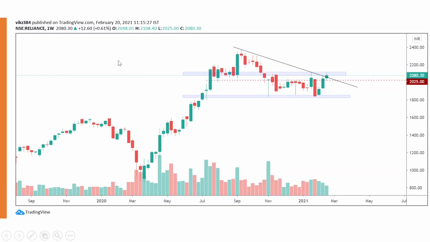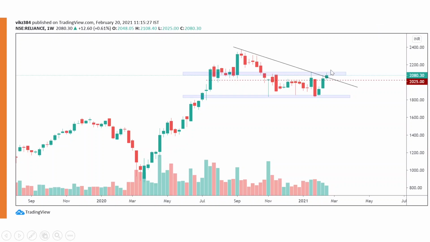Now let's try to analyze Nifty heavyweights. So this is the chart of Reliance. Last week also we were discussing that it can break out. It did break out. But now bear in mind that horizontal support and resistance are always more important than the sloping ones. So although this trend line is broken, the confirmation will come only and only if this supply zone is crossed. If Reliance manages to cross the supply zone and sustain above that, that will be a clear breakout and then it will head toward 2,400 and finally towards 3,300. So we need to check out how this works.